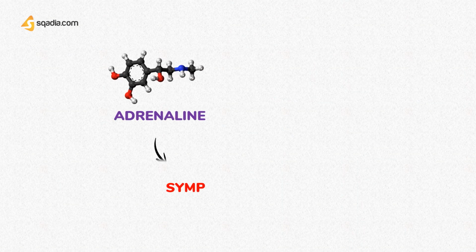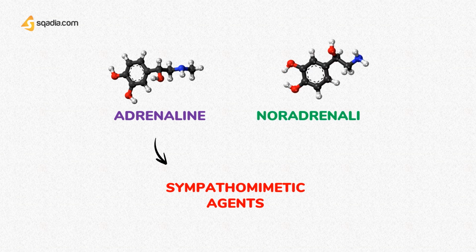Adrenaline mimics most sympathetic effects. For example, it is a sympathomimetic agent. Elliott suggested in 1904 that adrenaline was the sympathetic transmitter substance, but Dale pointed out in 1910 that noradrenaline mimicked sympathetic nerve stimulation more closely.